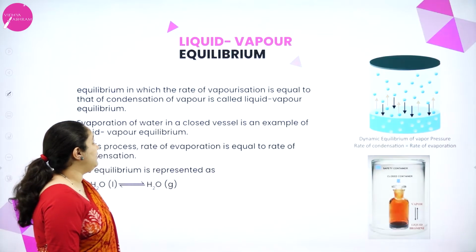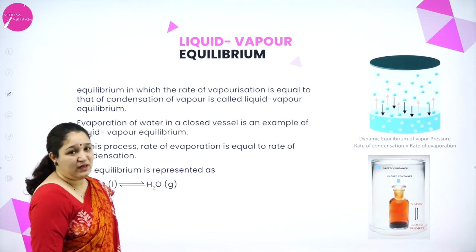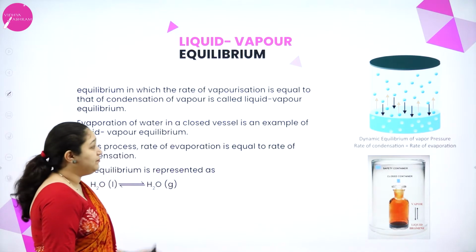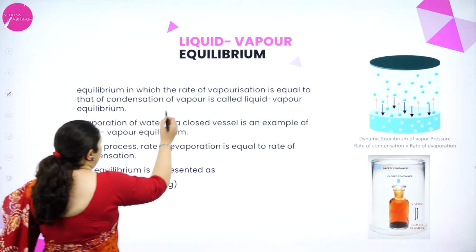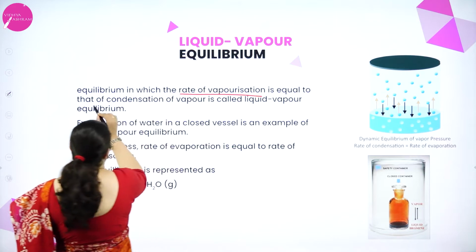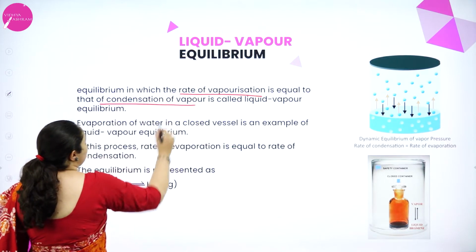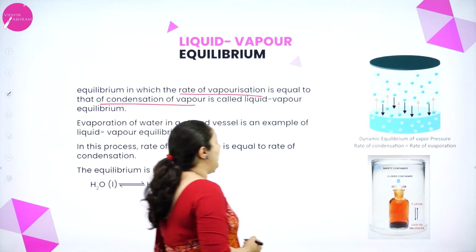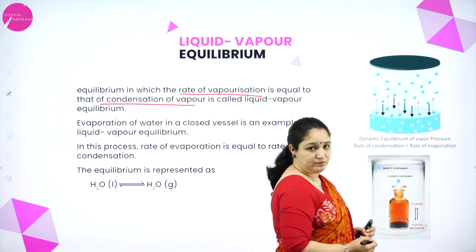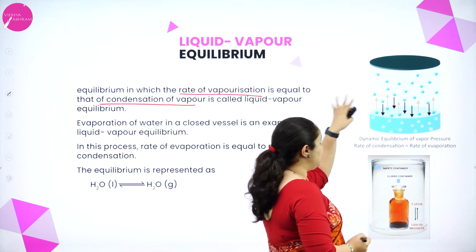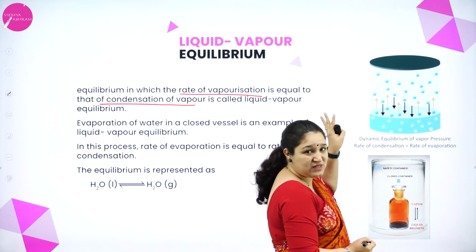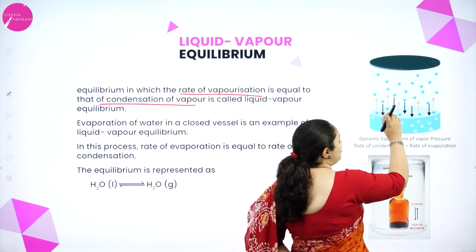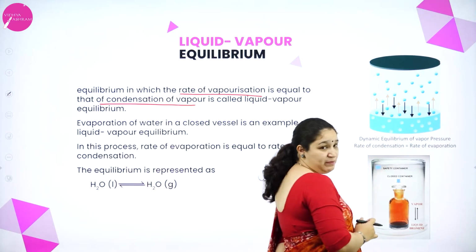Next we will be going to liquid vapor equilibrium. Here the rate of vaporization is equal to that of the condensation of the vapor. For example, I take water in a closed container or a closed system. Some amount of water molecules will go into the vapor state.